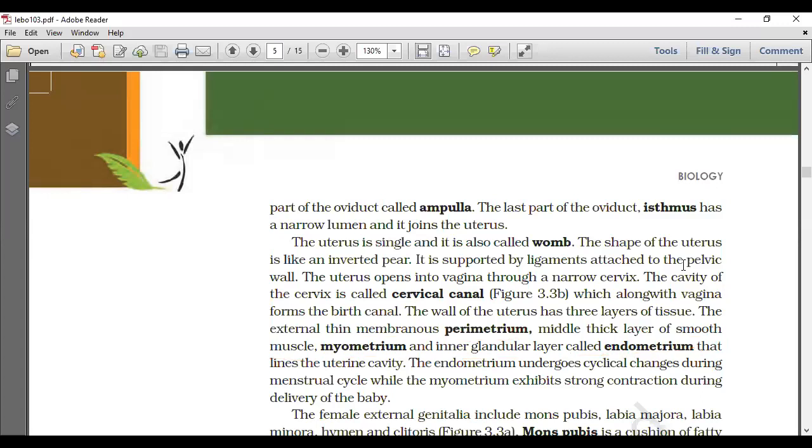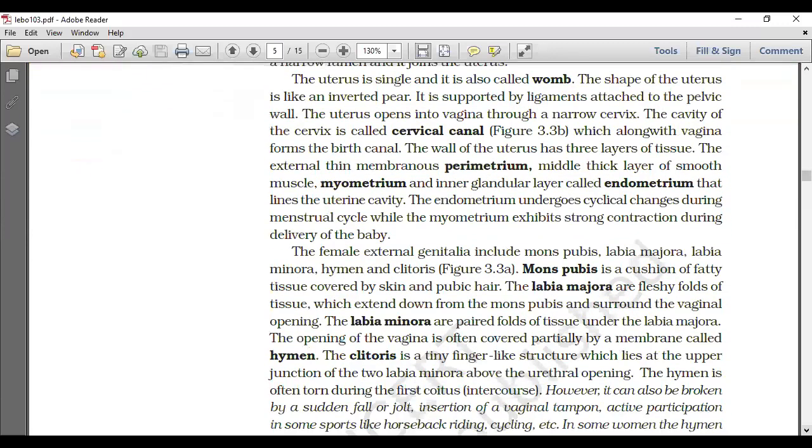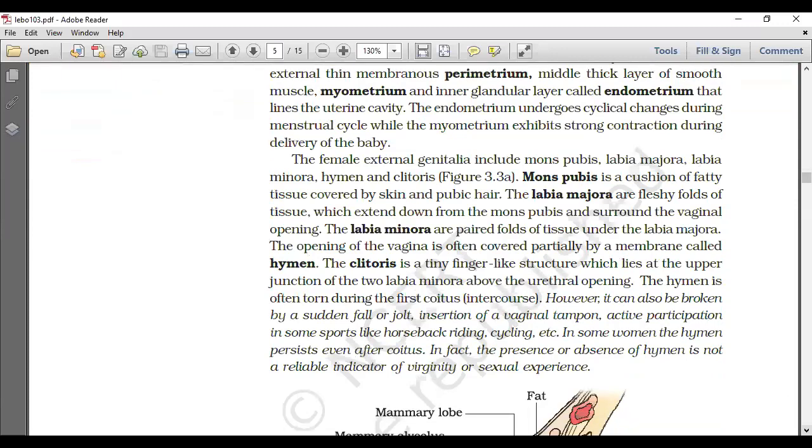The endometrium undergoes cyclical changes during the menstrual cycle, while the myometrium exhibits strong contraction during delivery of the baby.